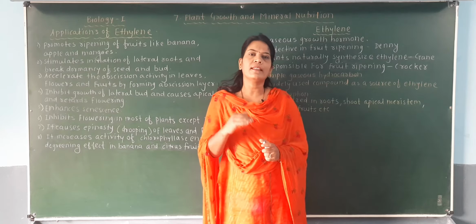Next is that it is effective in fruit ripening. Now here the names of different scientists are given, like Denny, Gane, Crocker. So we have to see the contribution of these scientists in the discovery of ethylene. The first statement about ethylene was given by the scientist Denny, and Denny states that ethylene is effective in fruit ripening.